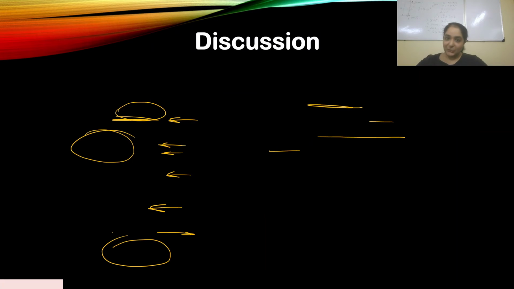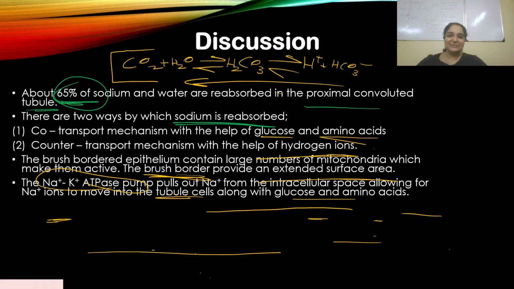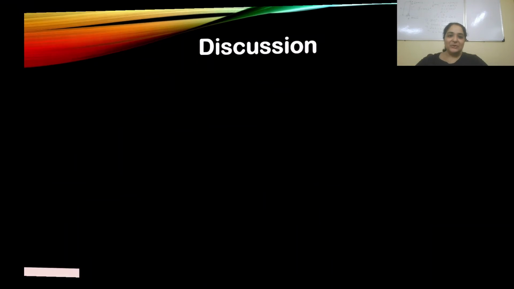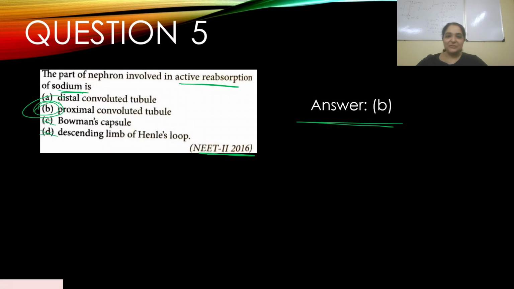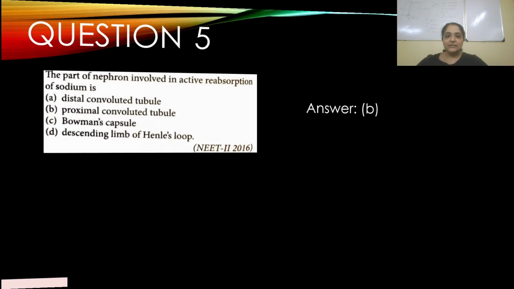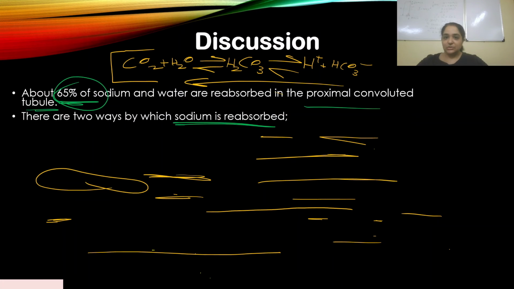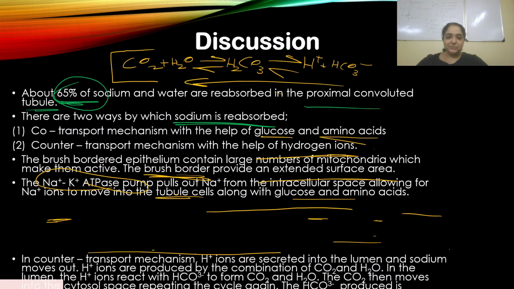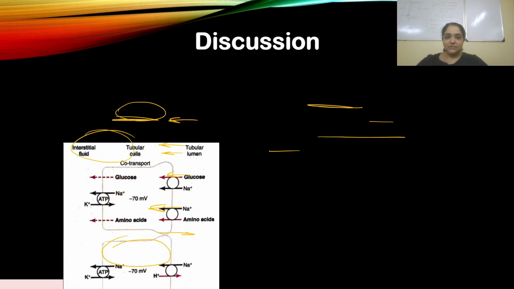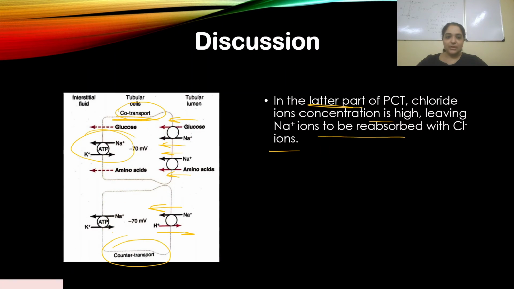So to answer your question, let's go back to the question. The part of nephron involved in active reabsorption of sodium is PCT. I think I've explained in detail how sodium absorption is happening. The active reabsorption of sodium is happening in PCT. It is very important for you to understand this, and please note this down in your notebooks, so it's easy for you to remember.